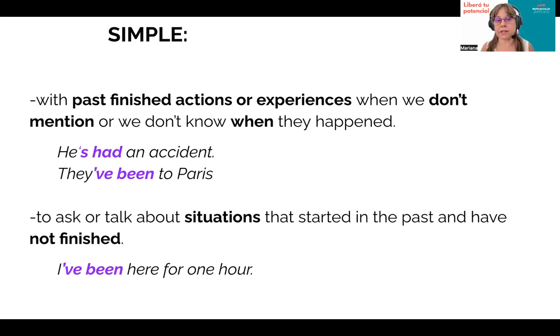Or they've been to Paris. They've been to Paris just mentions the experience in their lives. They've been to Paris, to London. We could also use it to talk or to ask about situations that started in the past, but have a connection with the present. That's to say they have not finished. Like, I've been here for 1 hour. So you started being there in the past and you continue being in that place.